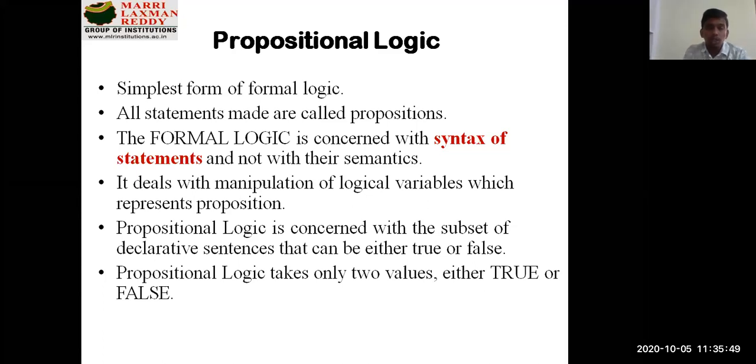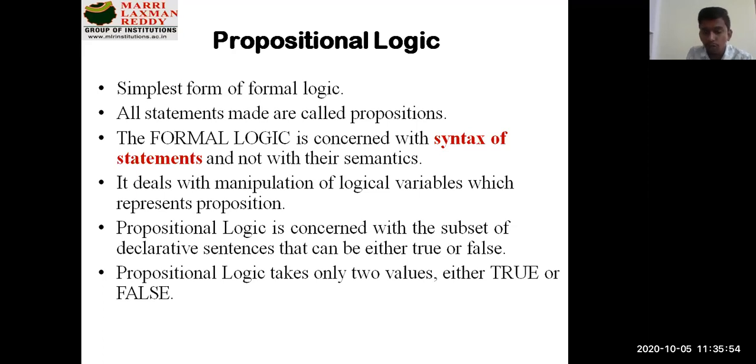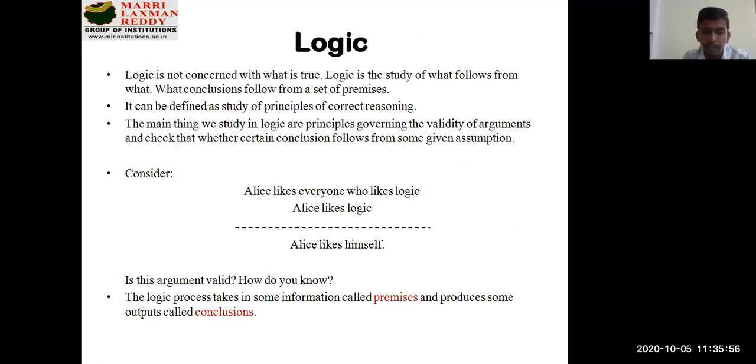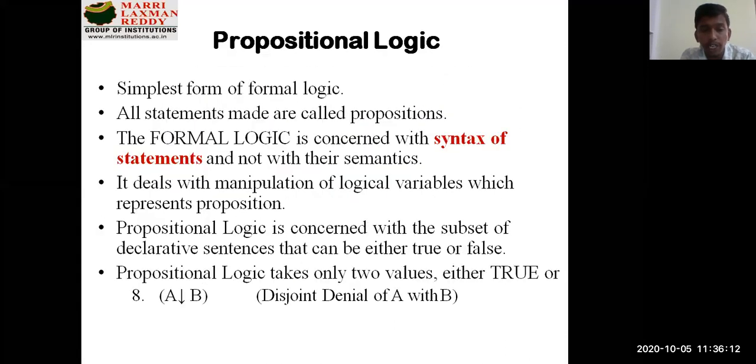Propositional logic is concerned with a subset of declarative statements that can be either true or false. Here you can see the statement "Allies likes everyone who likes logic". The statement can be true or false, depending on that person. Allies can change his opinion later on, saying "I don't like logic". So a statement can be called true or false, and whenever a statement is given, we need to take it and conclude whether it is true or false. The conclusion we draw should be a valid one. That is the important thing to keep in mind.